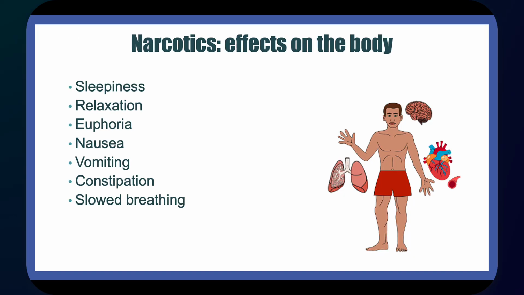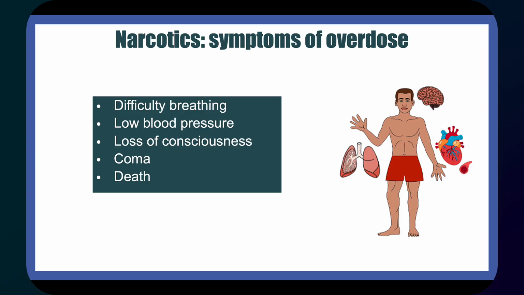Here's a list of narcotic effects on the body: sleepiness, relaxation, euphoria, nausea and vomiting, constipation, slowed breathing. Symptoms of overdose of narcotics would be difficulty breathing, low blood pressure, like dangerously low, loss of consciousness, coma, death.